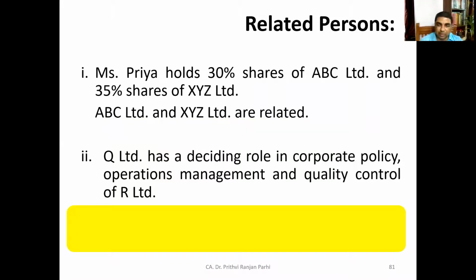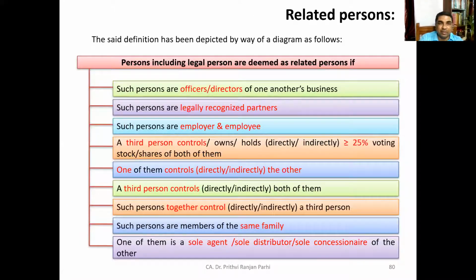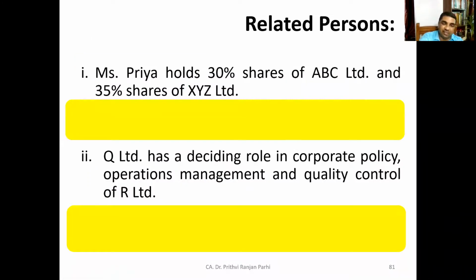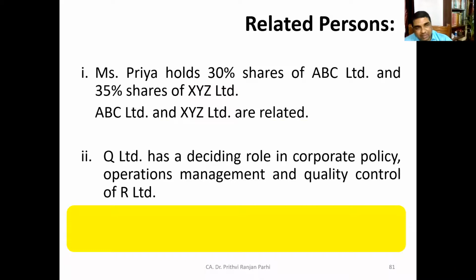Case 2. Why are they related? Because a third person controls more than or equal to 25% of the voting stock. Right? Fine. Now tell me the answer for the second case. Q Limited has a deciding role in the corporate policies, operation management, and quality control of R Limited. Now, are Q Limited and R Limited related persons or not? There is no shareholding, but it is playing a deciding role.